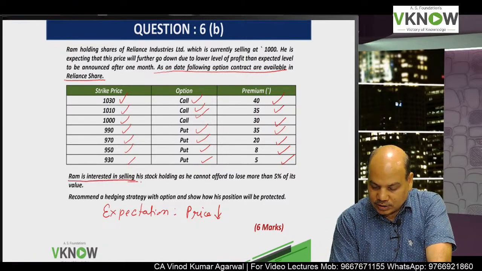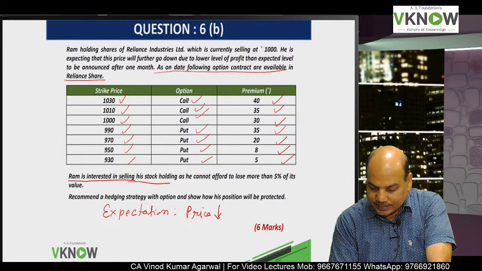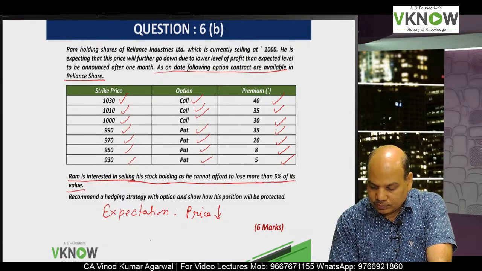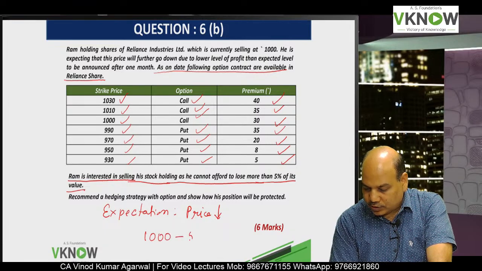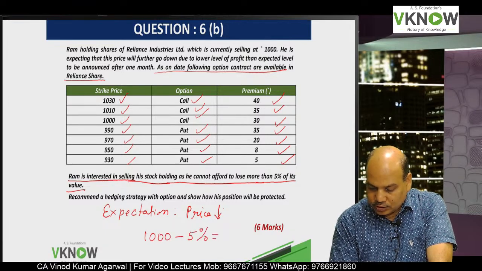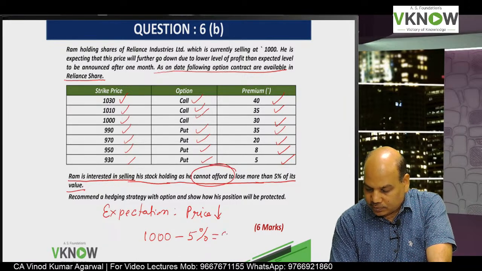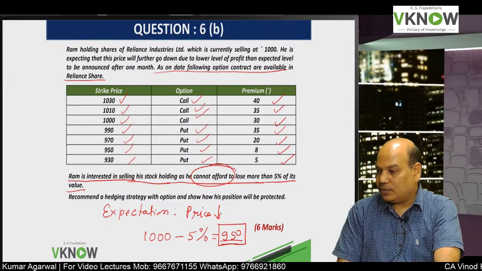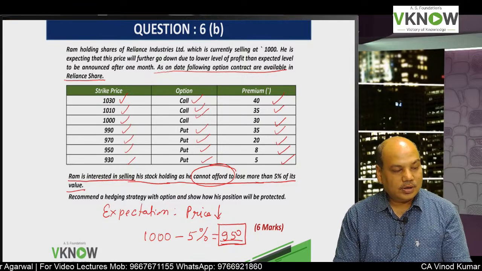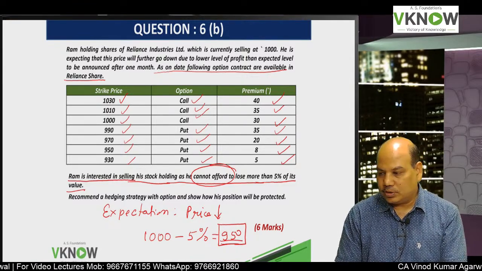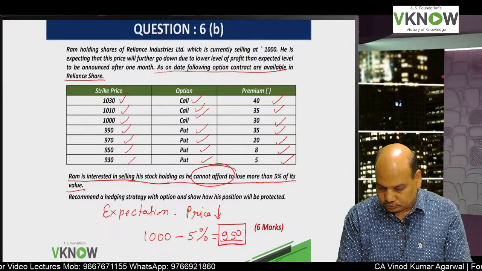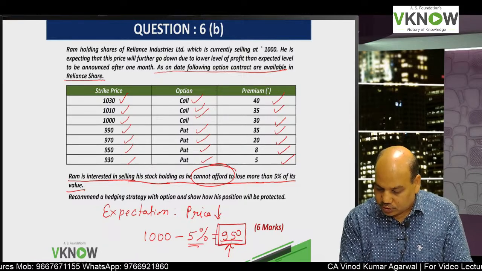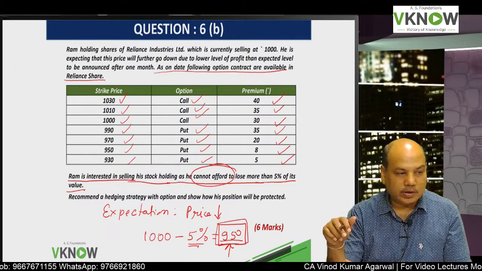Ram is interested in selling his stock holding as he cannot afford to lose more than 5% of the value. So value of the share is 1000. He doesn't want to lose more than 5%. So he wants to receive in any case 950 after 1 month. Okay, so 5% loss he can afford. So he doesn't want to get less than 950 after 1 month when he is going to sell.